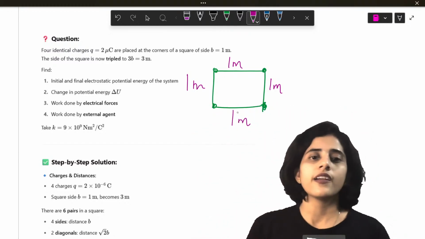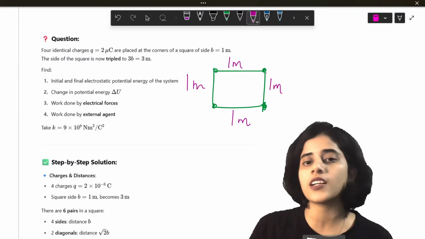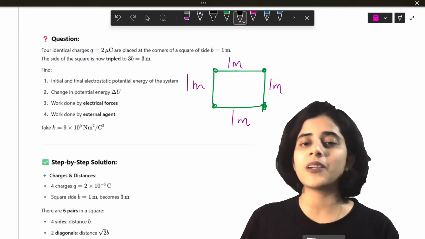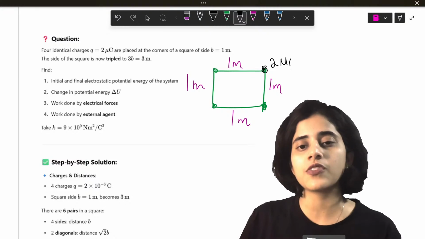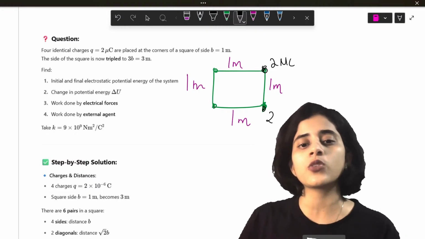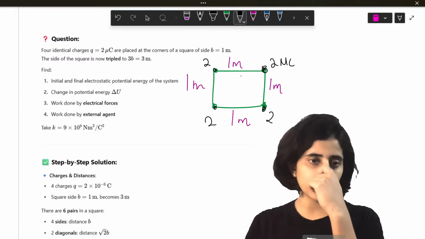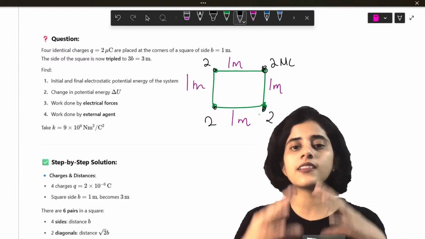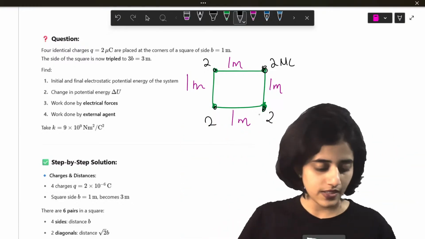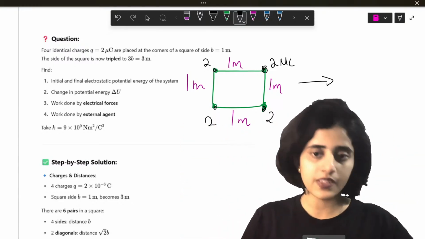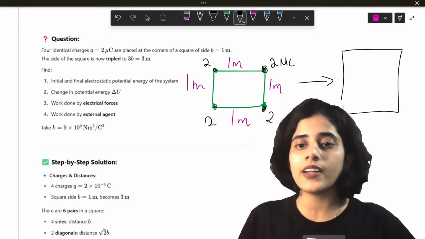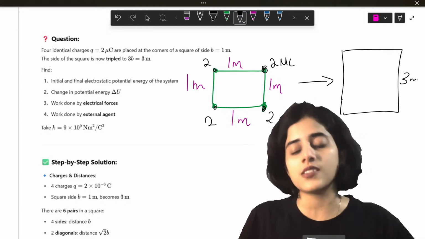Now, all the charges are the same. So you tell me, will they be attractive or repulsive? They are all 2 microcoulombs. They are all the same. Now, what happens? This square becomes a bigger square. The same square will now become a bigger square with sides 3 meters.